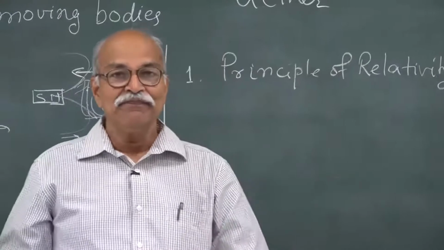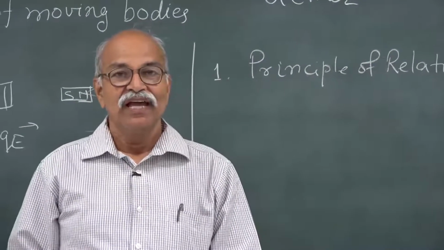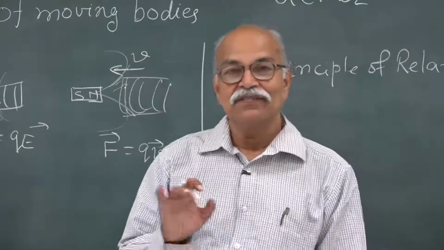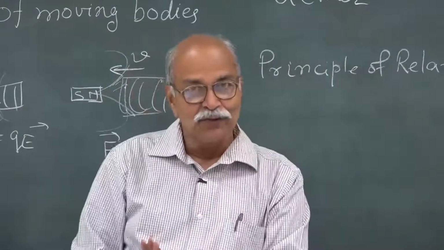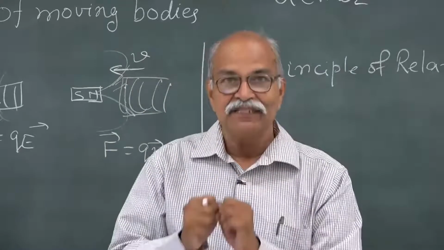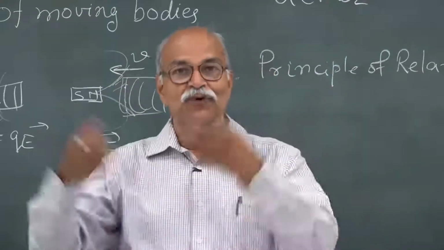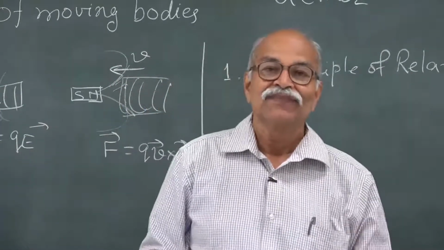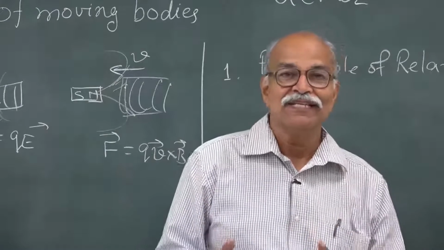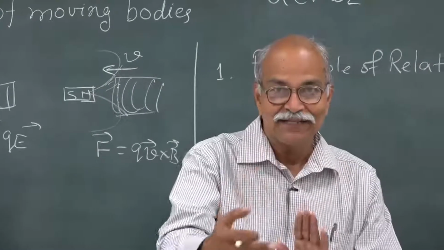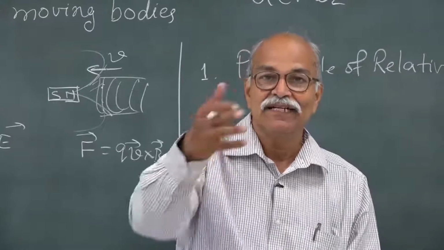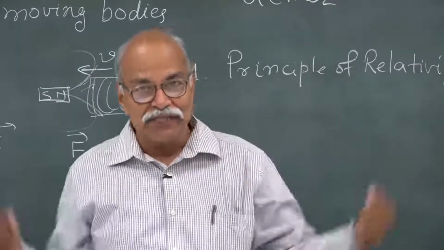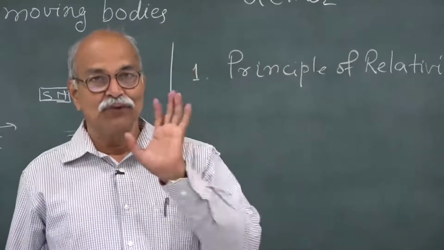If I have a frame with x, y, z axes and a particle, and I know all the forces on the particle exerted by the sources, by Earth, gravitational pull or Coulomb force or tension in the string or spring or friction. These are all real forces where you know what has created that force. The electric field has created force, magnetic field has created force, the tension has created force, spring compression has created force.